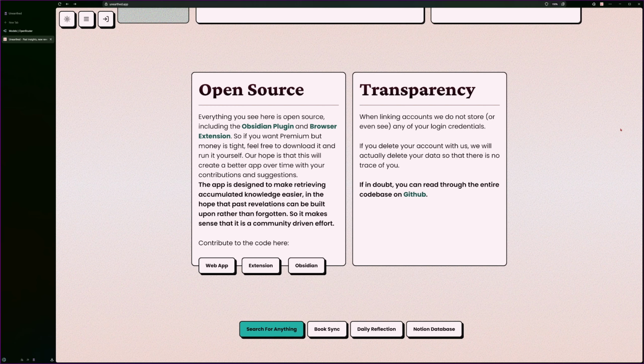So if you're tired of forgetting what you've read, maybe give Unearthed a try. It's free, it's open source, it's designed to turn passive reading into active learning.